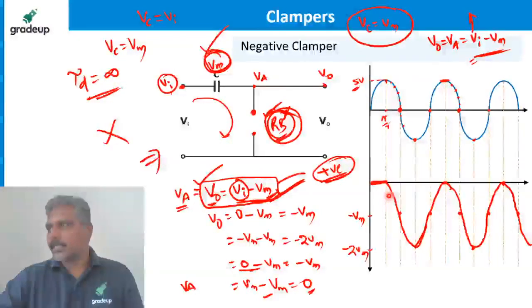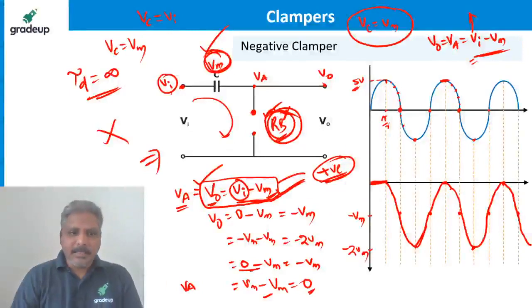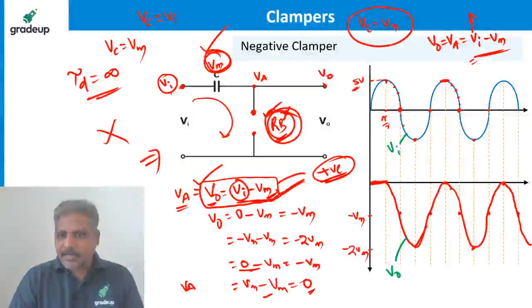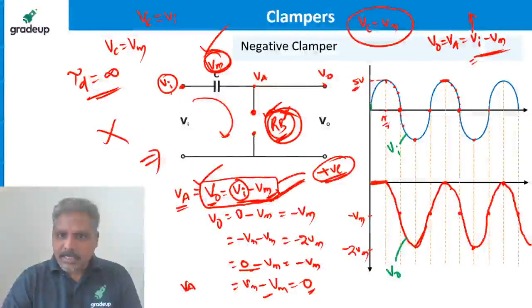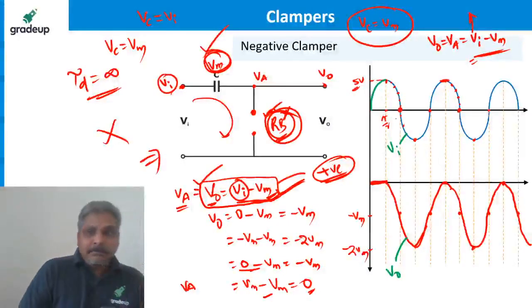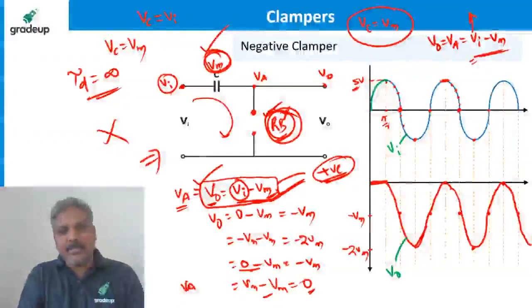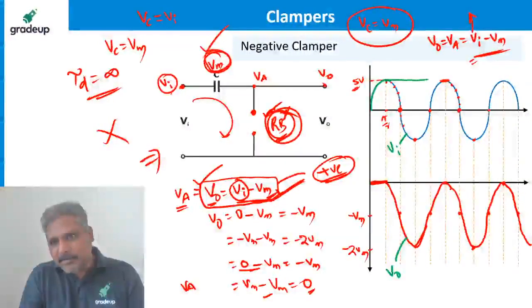So please explain the graph once again. Yeah, I'll do that. Please explain the graph of Vc. Is it the constant Vm? Yes. Somebody is asking about the graph of Vc. I'll show you guys. Let us see how the Vc waveform is. This is the output waveform. This is V0 I am saying. This blue color is Vi I am saying. What is Vc? Initially capacitor voltage is increasing as per the Vi. Once it reaches Vm, it is not discharging, right? It is remaining forever like that only.